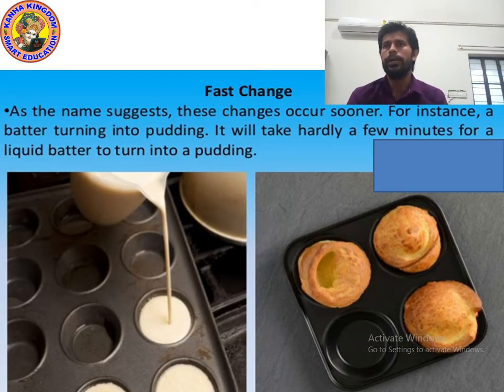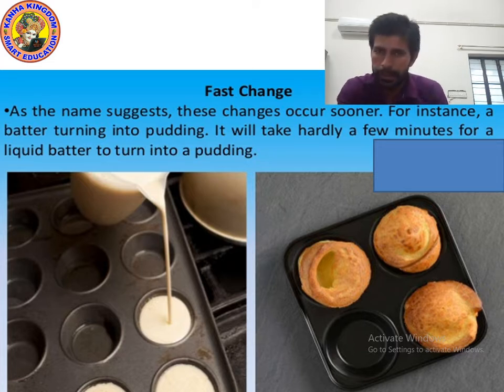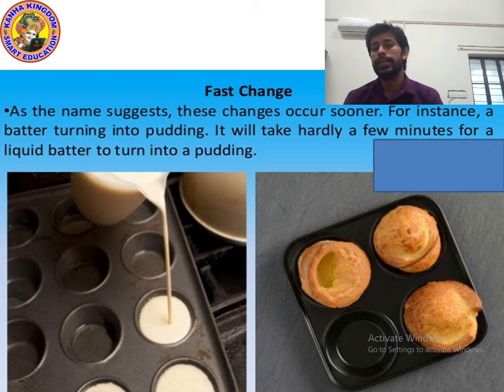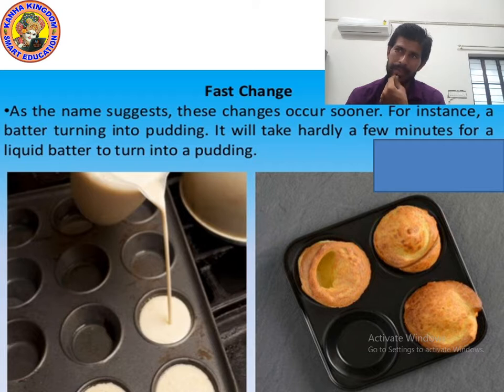Okay, now let's talk about fast changes. As the name suggests, these changes occur sooner. These changes occur very fast. They do not take too much time. For instance, batter turning into pudding is an example of fast changes.